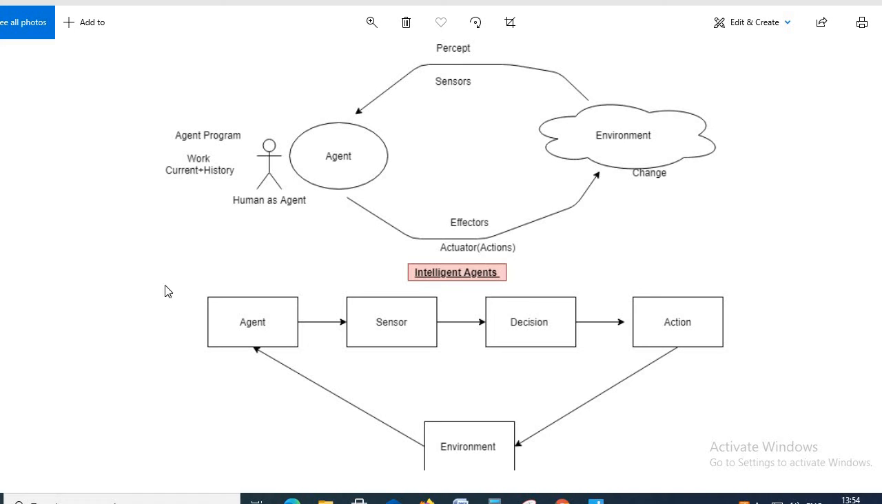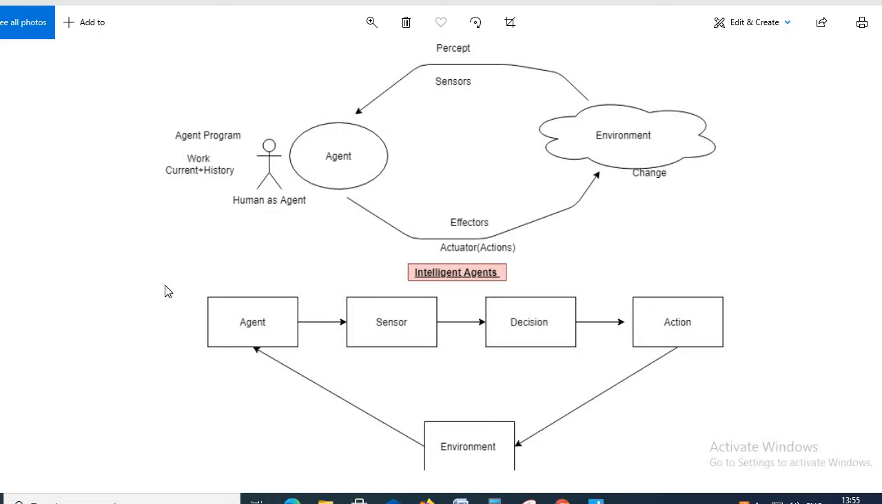So, good morning, class. Today's topic is intelligent agent, and we will see how an intelligent agent works, what is environment, what is agent, how sensors work, what is actuator, or what is the action or effort.